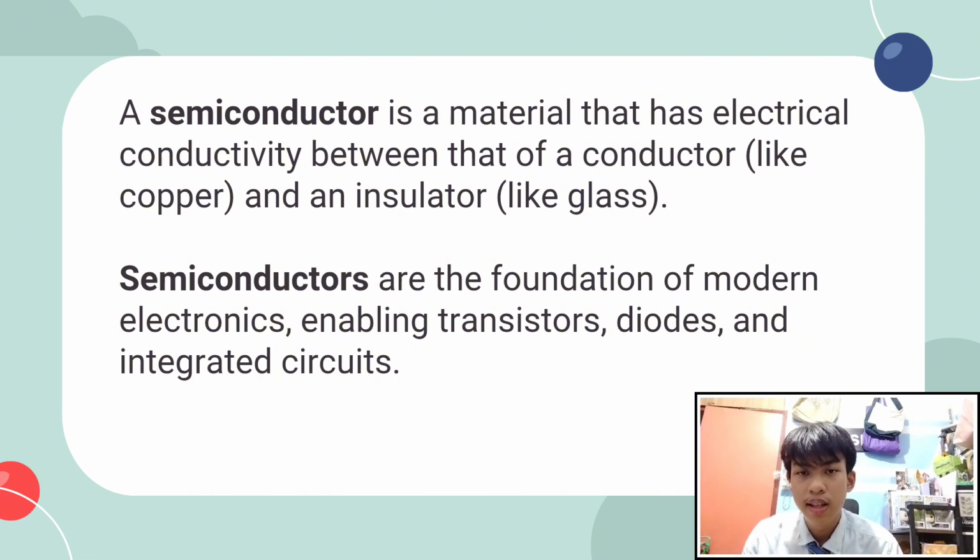The really interesting thing about semiconductors is that we can actually control how they conduct electricity. We can change their conductivity by tweaking things like their temperature, shining light on them, or adding tiny amounts of other elements, a process called doping. This unique ability to control conductivity is what makes semiconductors so incredibly important. They are the fundamental building blocks of almost all electronic devices we use every day, from the transistors in our computers to the LEDs in our lights.